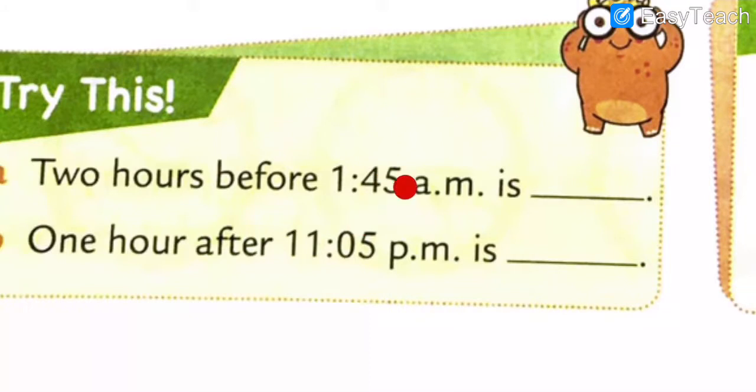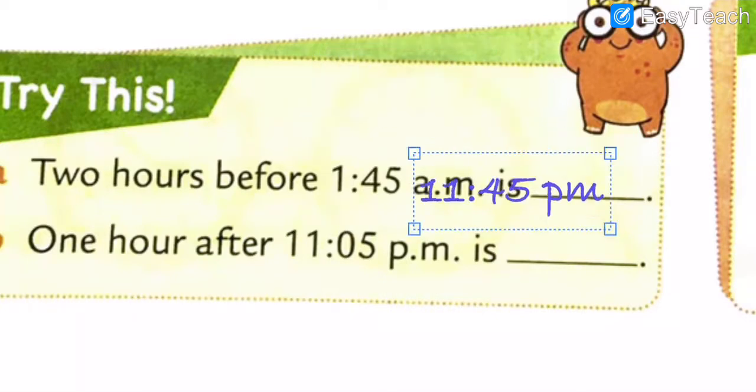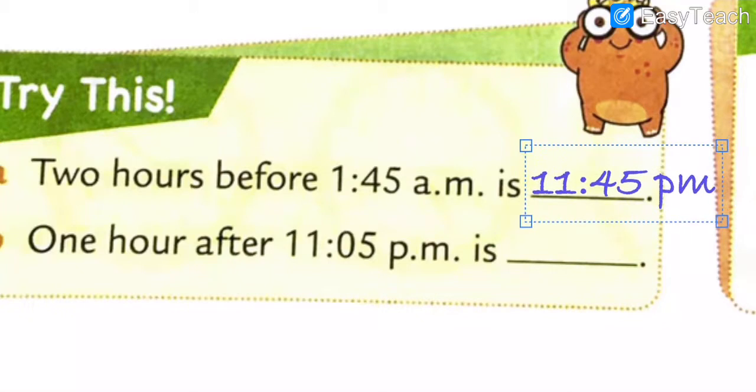So it's 11, then after 12, and 12 after 1. So 11:45 p.m. Time is what? 11:45 p.m. Got my points, all dear students? Note down this time in your book, dear all. 2 hours before 1:45 a.m. is 11:45 p.m.